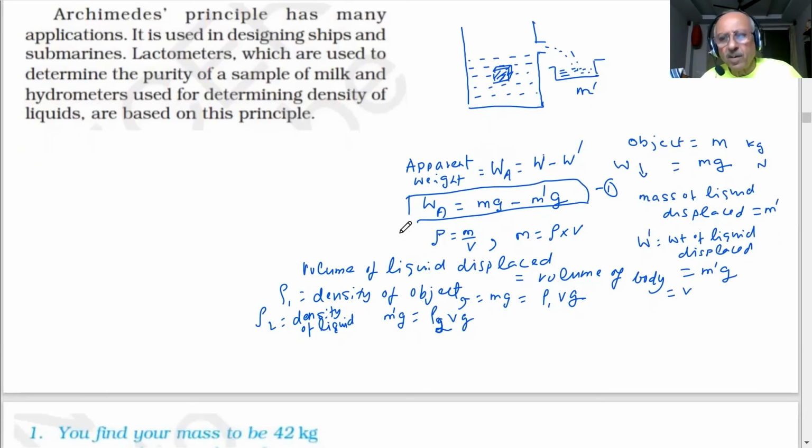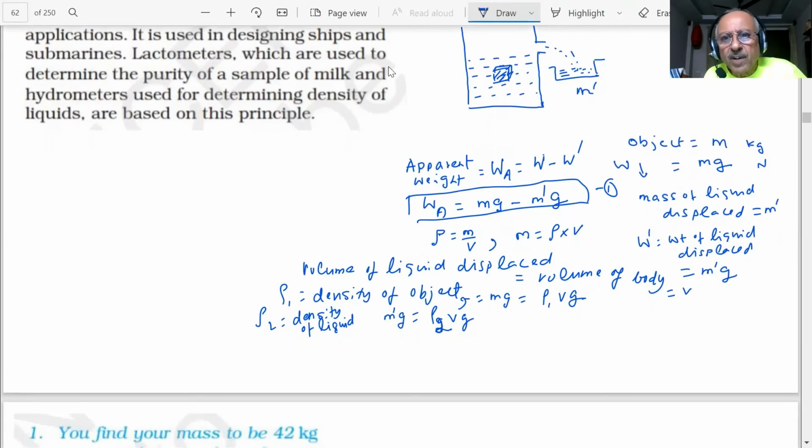Something very important result. What result am I getting now? This is, I am saying, the apparent weight. This is my apparent weight, student, will be equal to how much? m into g is how much? ρ1 Vg minus ρ2 Vg.